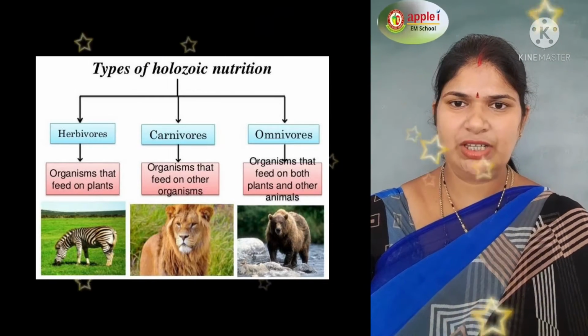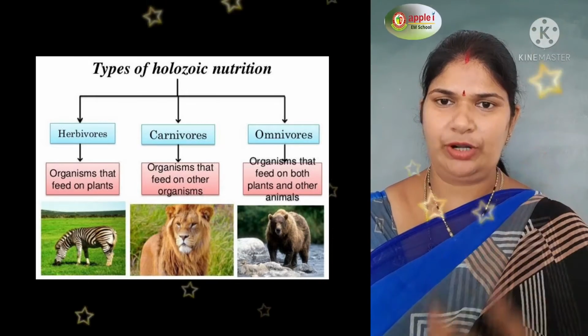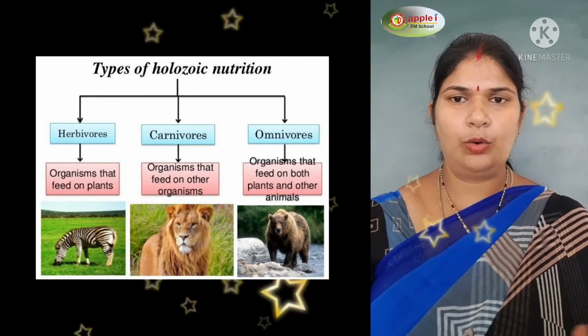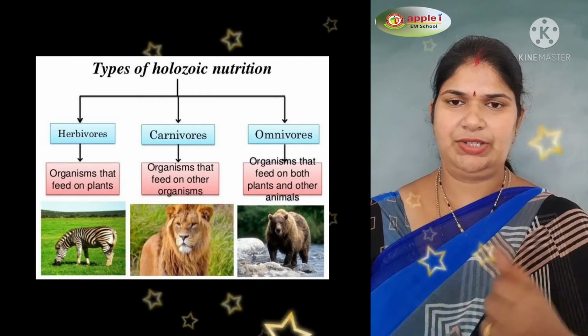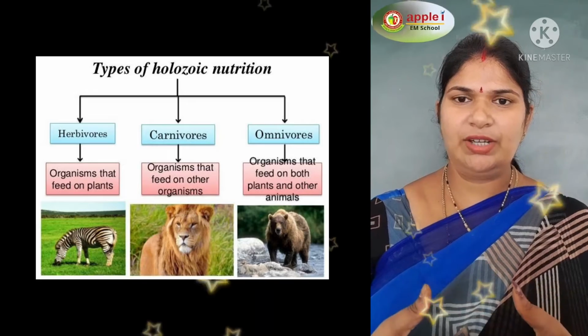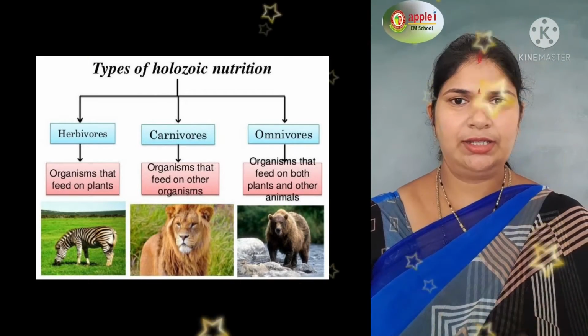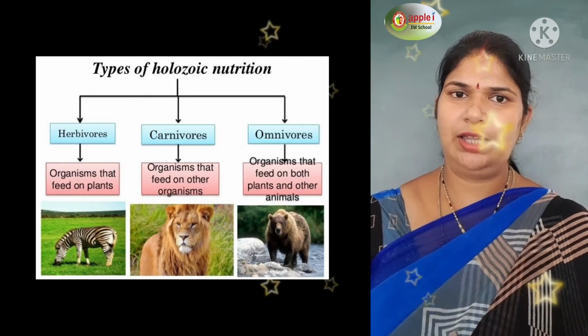Herbivores are animals which eat plants and plant products, like cow, goat, sheep, etc. Carnivores are animals which eat the flesh of other animals, like lion, tiger, cheetah, etc.